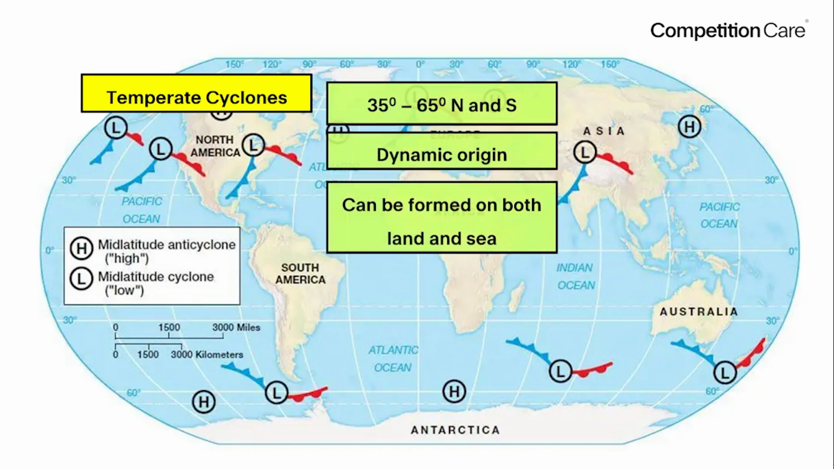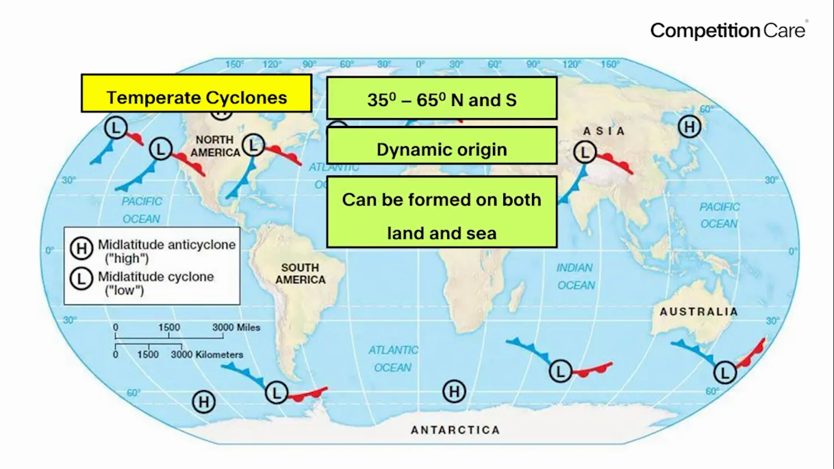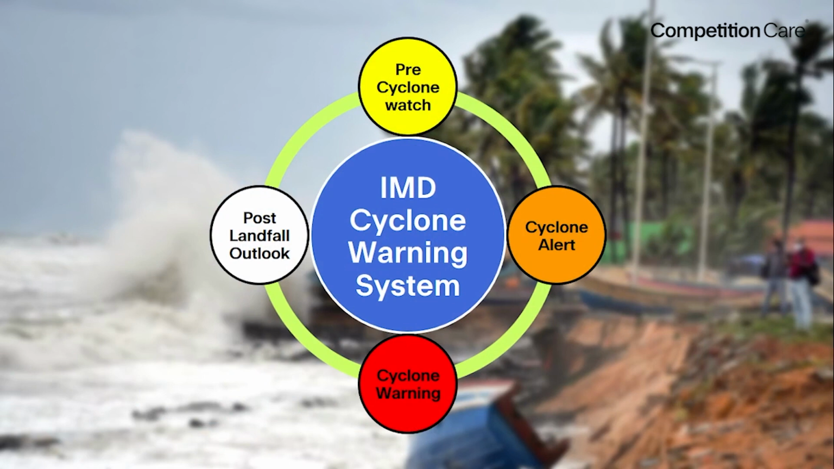Temperate cyclones are formed in the temperate zone, that is latitude wise, if we say, then 35 degree to 65 degree in both the hemispheres, that is northern and southern hemisphere. They are formed due to dynamic reasons. So they form because of dynamic reasons, for example the Coriolis force or the air mass movement. And in both land and sea, in both the regions, temperate cyclones can be formed. So that was all about cyclone.